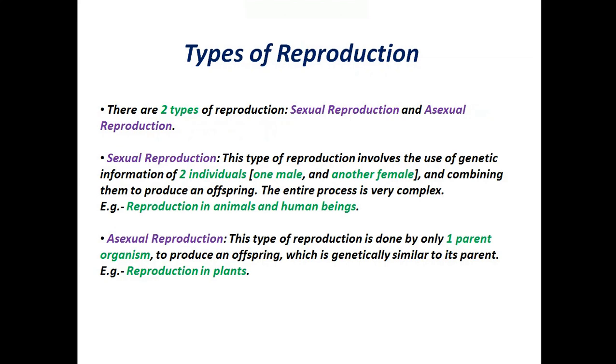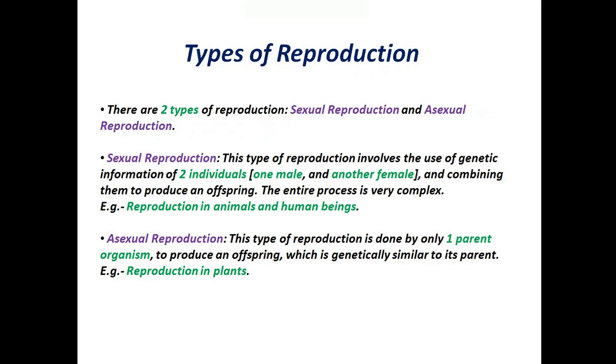Oh, the page is really colorful. There are two types of reproduction: sexual reproduction and asexual reproduction. So what is sexual reproduction? Well, this type of reproduction involves the use of genetic information of two individuals, where one is male and another is female, and combining them to produce an offspring.